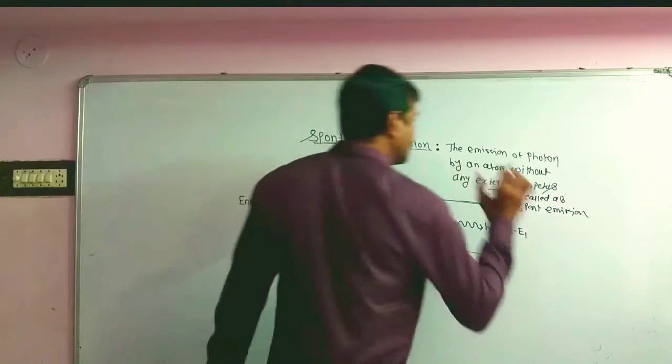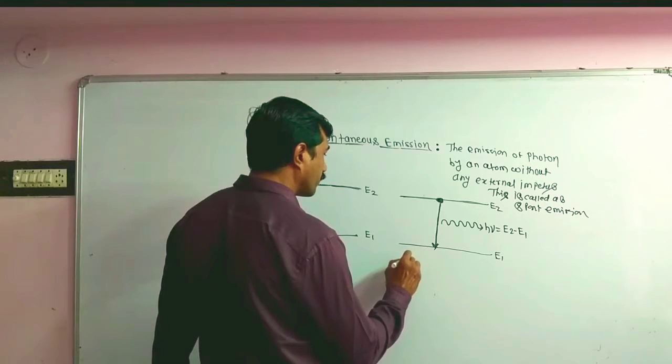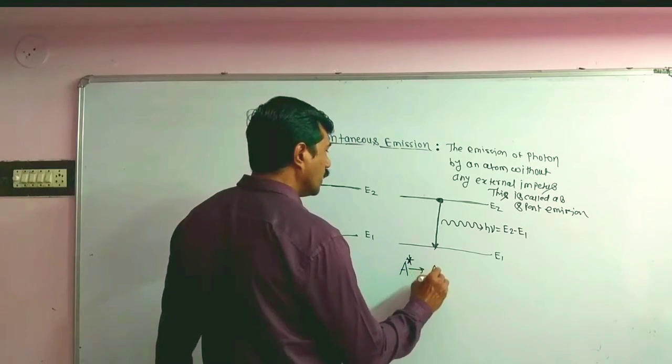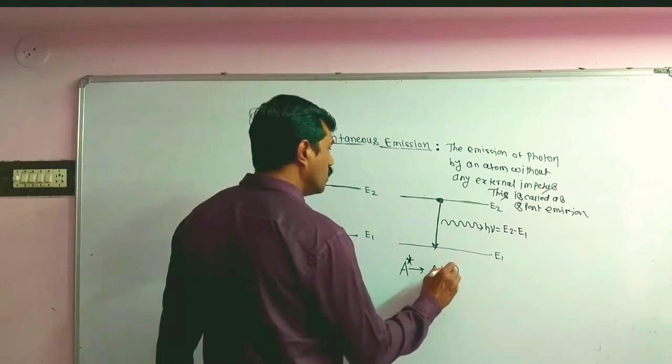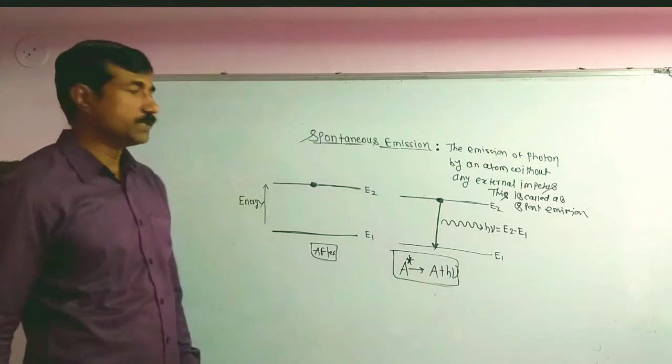And what is the representation of spontaneous emission? That is A star tends to A plus h mu.